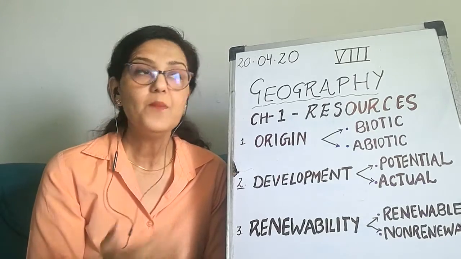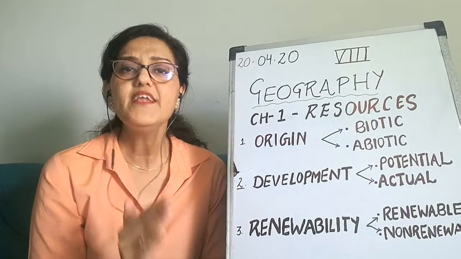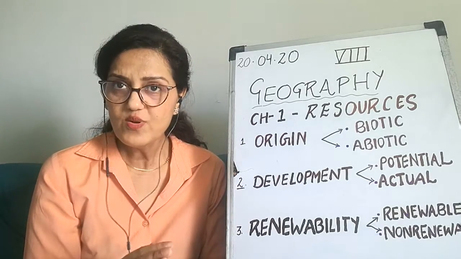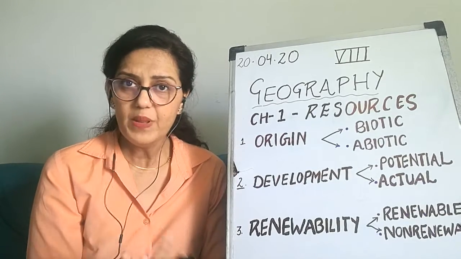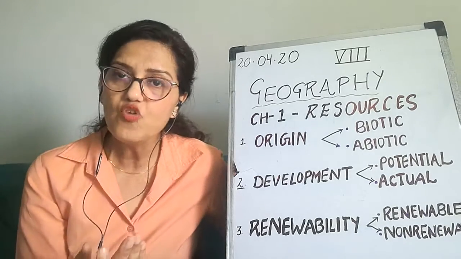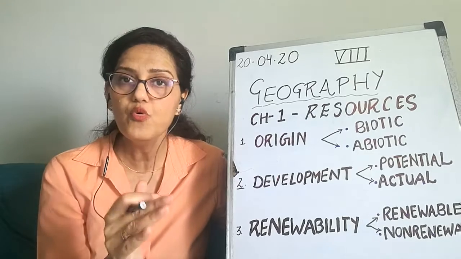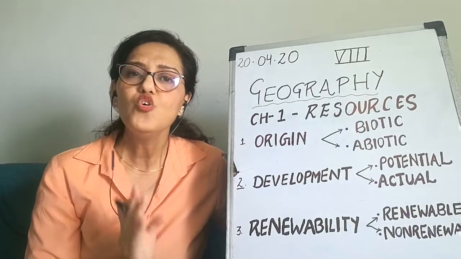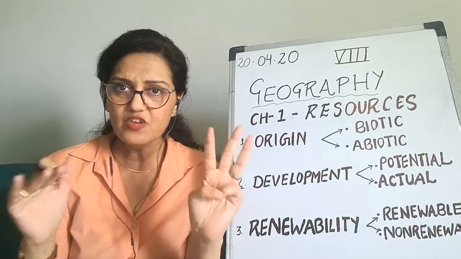How have we made it? By using other resources which were present in nature. So human-made resources are the resources made by humans. Like children, all your settlements, all your buildings, all the things you see around in your room, all those things are human-made resources. Very much clear? Is this clear to all of you?